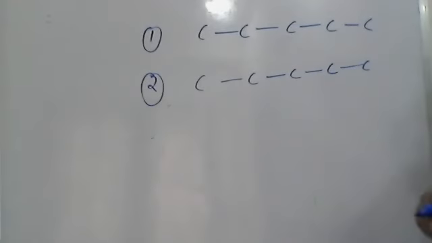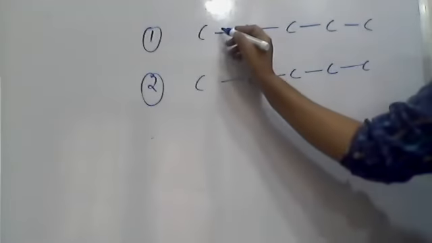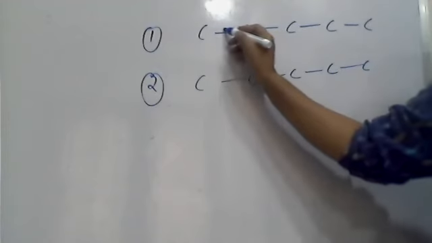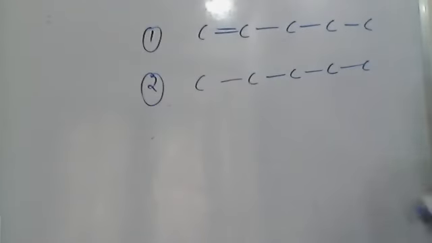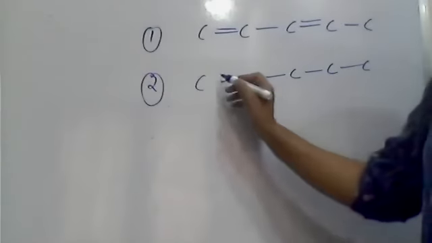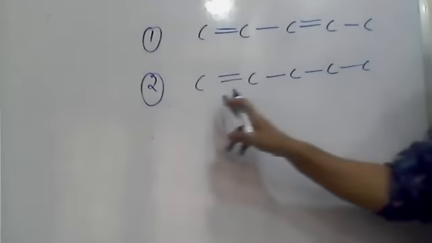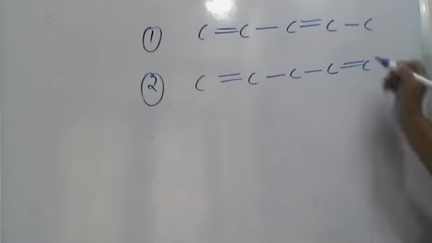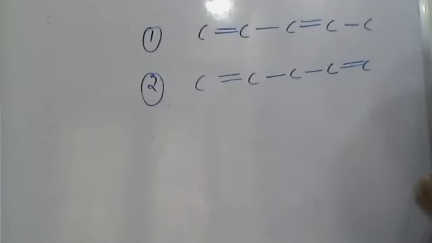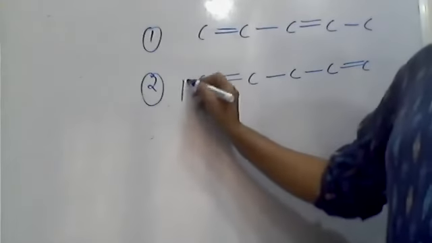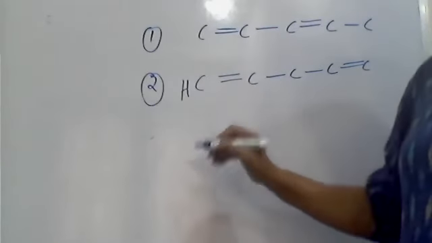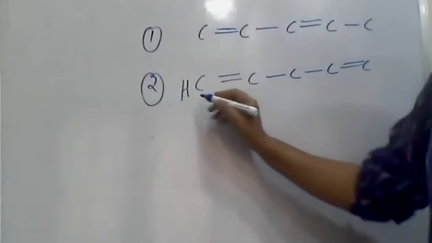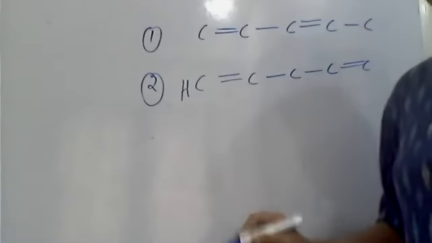Now see here, in the first molecule I'm putting a double bond between the first two carbons, and next, here also I'm putting a double bond. Whereas in the second molecule, there is a double bond at this end and a double bond at this end. Now tell me which shows conjugation, which is a conjugated system. I'm satisfying the valency of carbons.